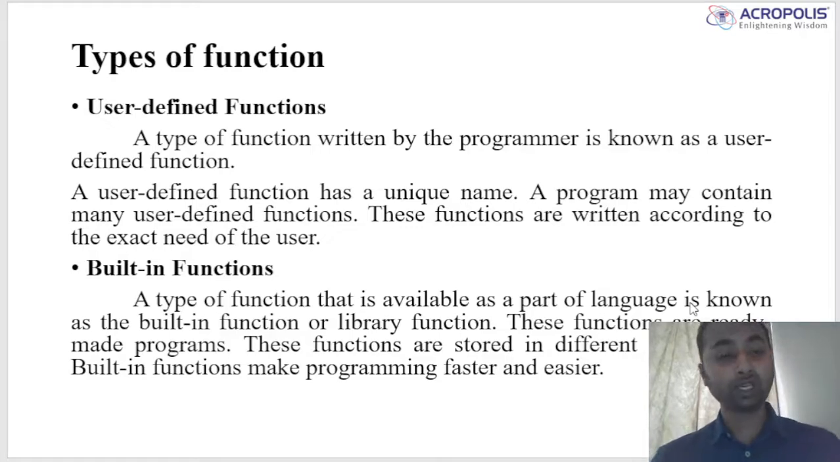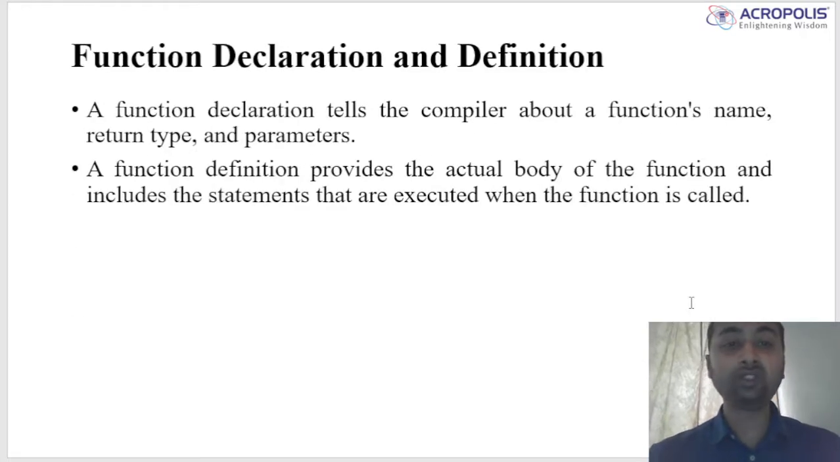Then the next topic is function declaration and definition. A function declaration is a prototype that specifies the function name, return type, and parameters without the function body. It indicates to the compiler about the function and how to call that function. It contains the function name, parameter list, and return type. There are two kinds of return type: no return type and return type.